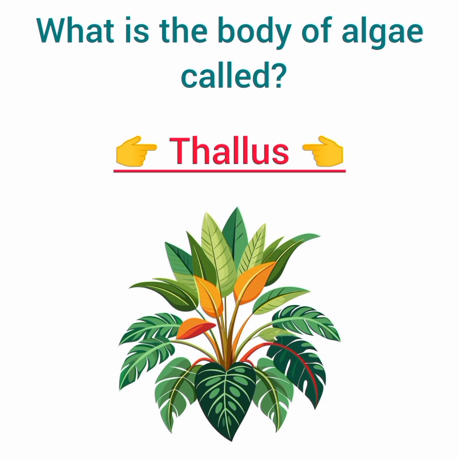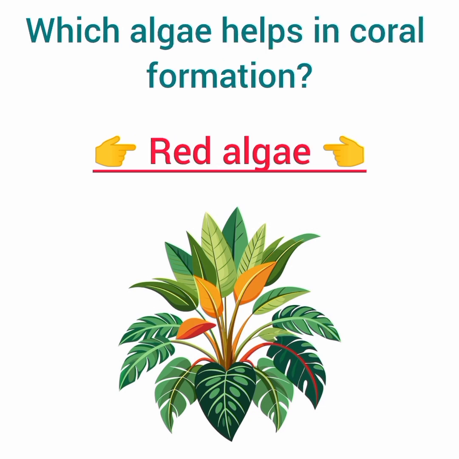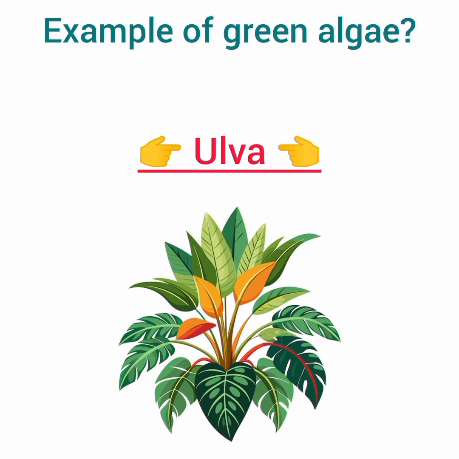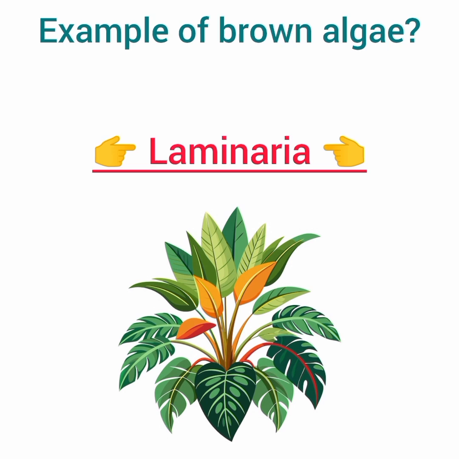What is the body of algae called? Answer: thallus. Which algae helps in coral formation? Answer: red algae. Example of green algae. Answer: Ulva. Example of brown algae. Answer: Laminaria.